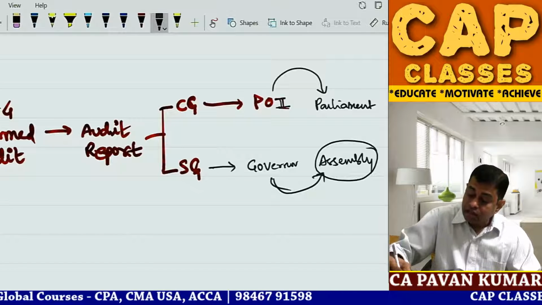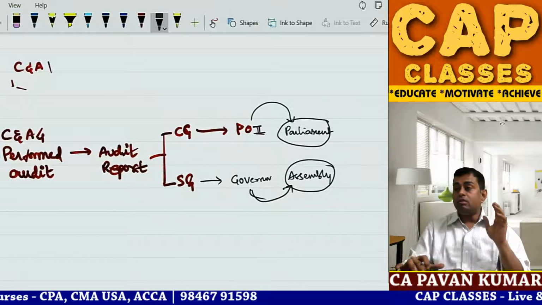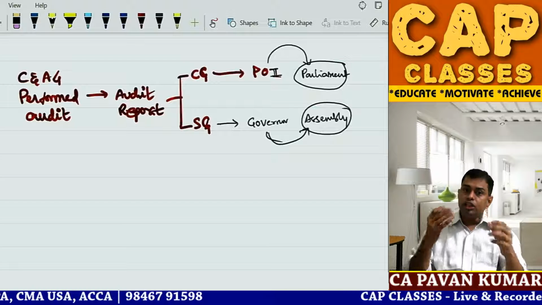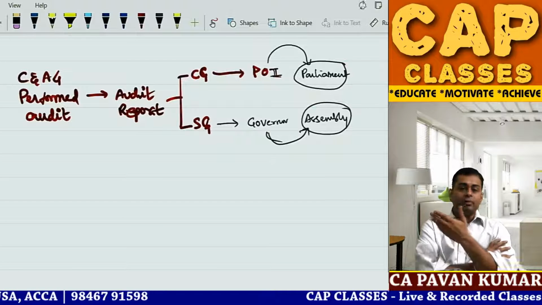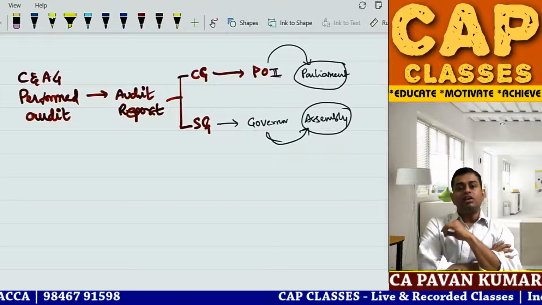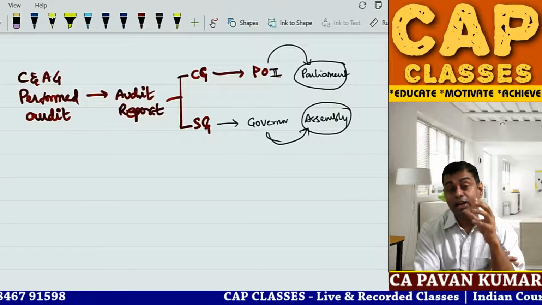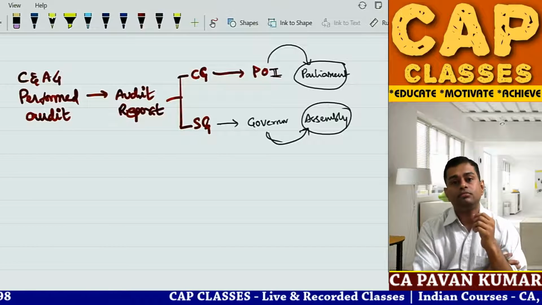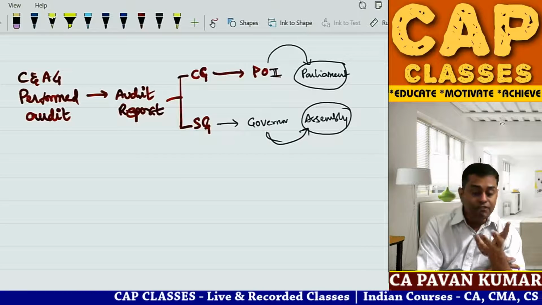But Pawan sir, do the members in Parliament and the members in Assembly have enough knowledge to understand the audit reports of C&AG? The answer is no. So 543 people are there in Parliament. Do you think they will understand audit reports? Imagine C&AG has given an audit report on public sector undertakings like IOC, ONGC, NTPC, Indian Railways, Life Insurance Corporation.